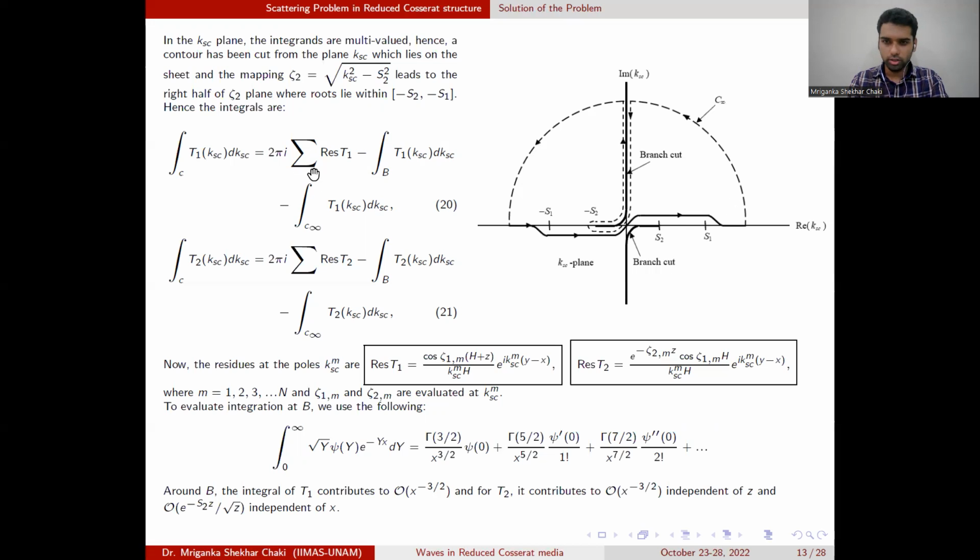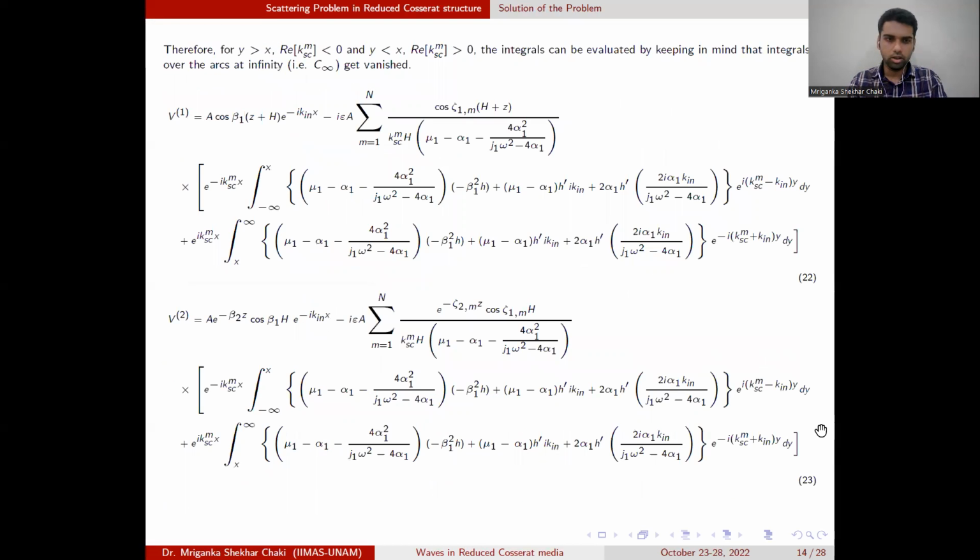So we have this summation of the residues, which is calculated here. Using this relation, we are able to find the order of the contribution of this integrand. If we put all this back into the displacement field, we have this integral form, which is still very complicated in the entire domain.